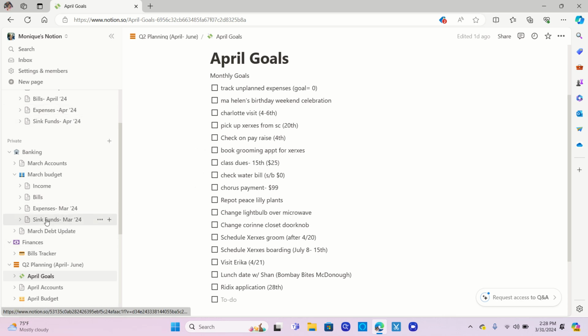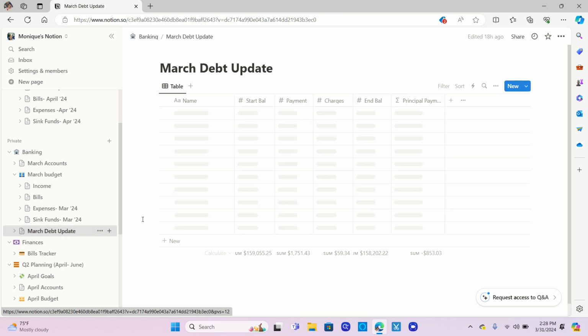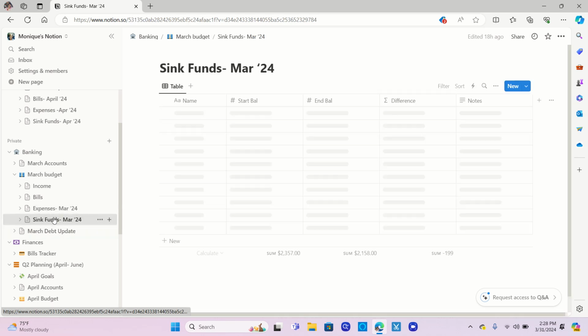And then sinking funds. I don't do a good job of doing a month end wrap up of my sinking funds and where I've spent money or haven't spent money, what my totals are. Both of those seem to work really well in Notion. So I'm going to talk about that for March, and then we'll talk about what things look like for April as far as finances are concerned in Notion as well. So let me go to sinking funds first.